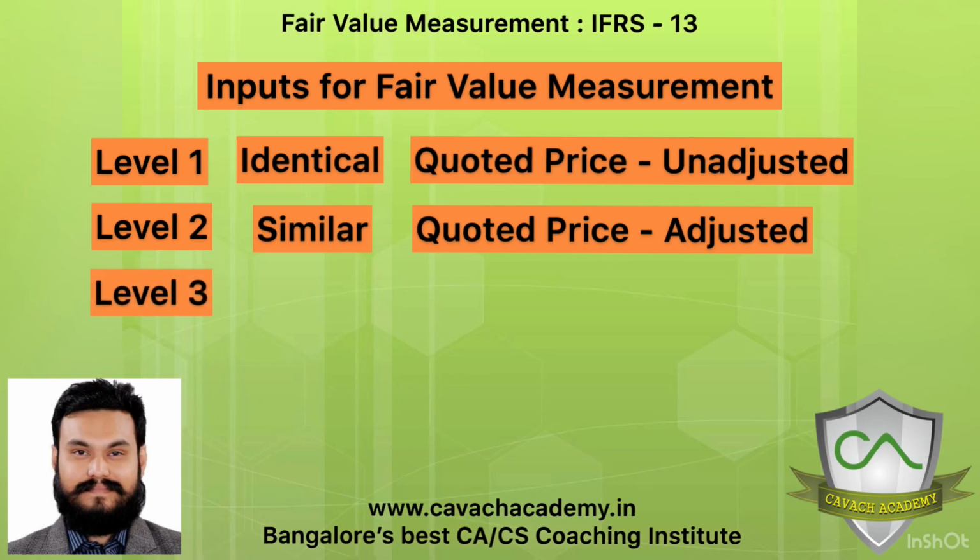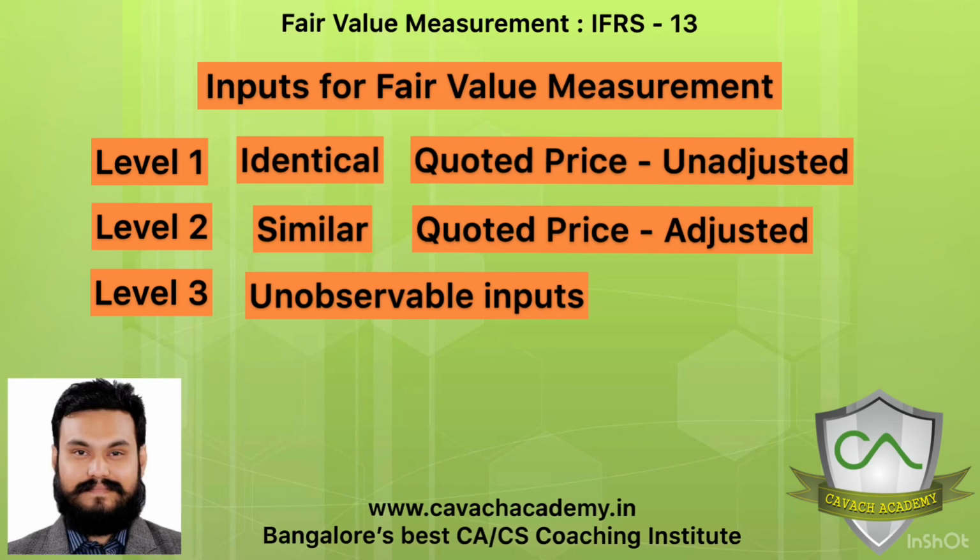Level 3 corresponds to your income approach. In the income approach, there is neither an active market for identical products, nor an active market for similar products. Now how to find out fair value? You can obviously use your income approach, like discounted cash flows. So these are the multiple levels: level 1 inputs, level 2 inputs, and level 3 inputs for fair value measurement.